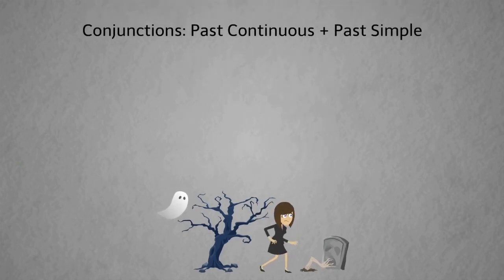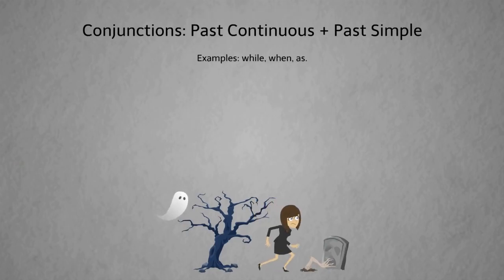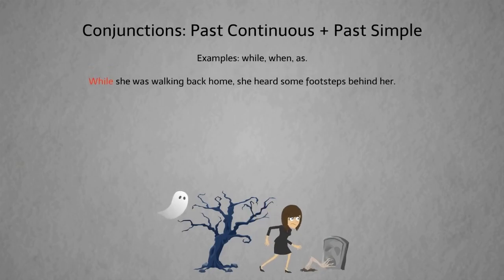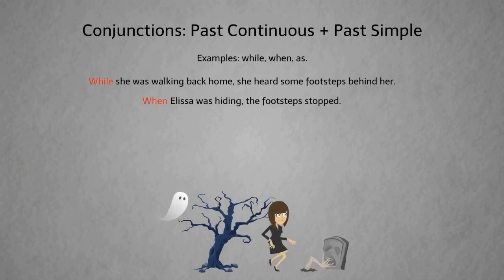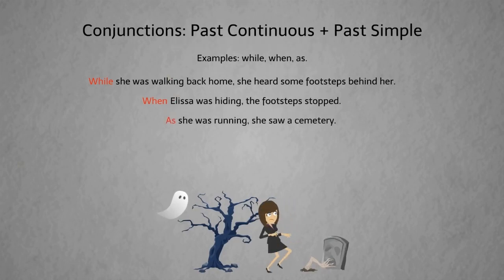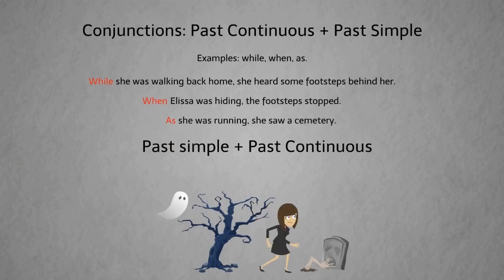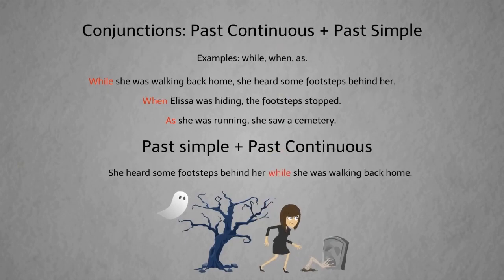To join past continuous and past simple actions, we use conjunctions such as while, when, and as. For example, While she was walking home, she heard some footsteps behind her. When Alyssa was hiding, the footsteps stopped. As she was running, she saw a cemetery. We can also switch the order of the tenses by placing the past simple at the front of the sentence. She heard some footsteps behind her while she was walking back home.